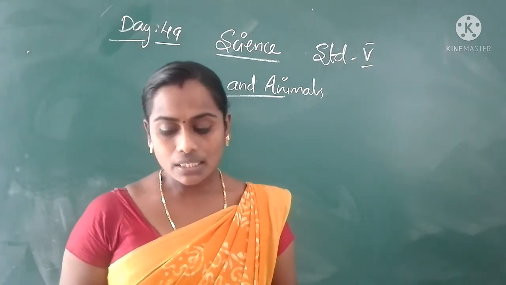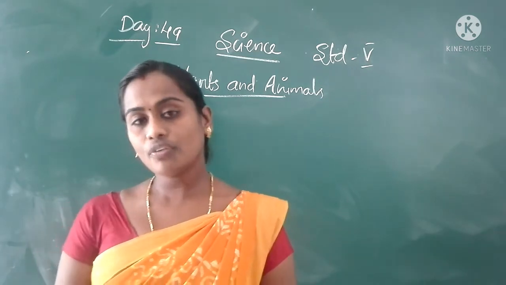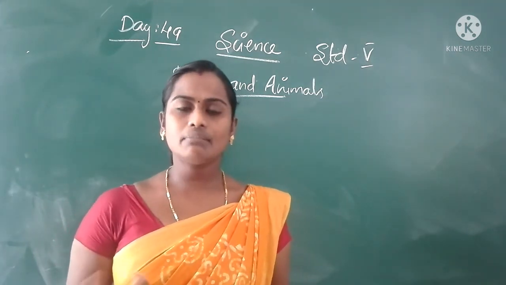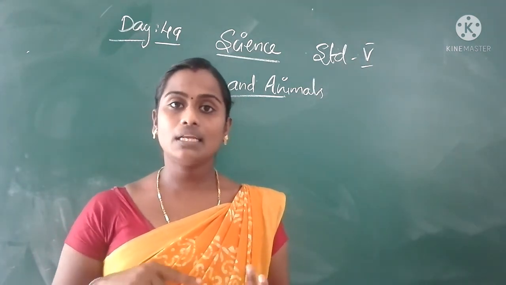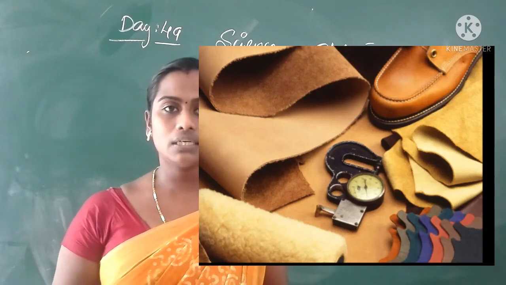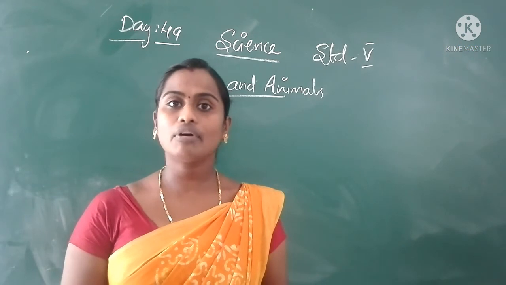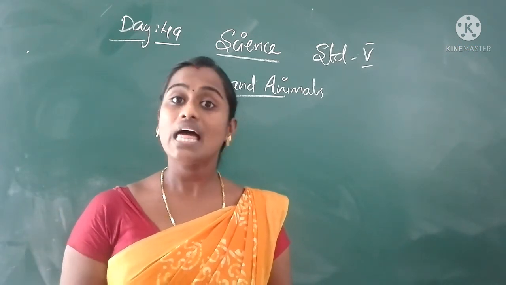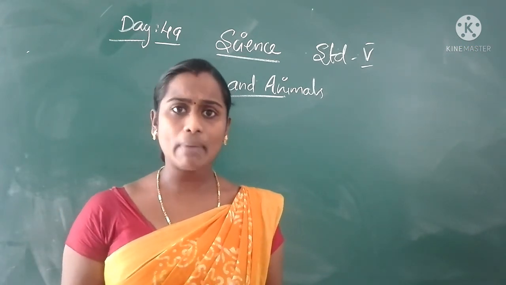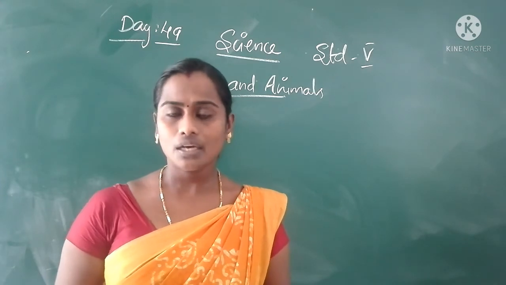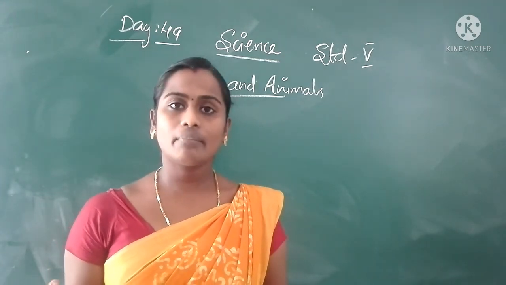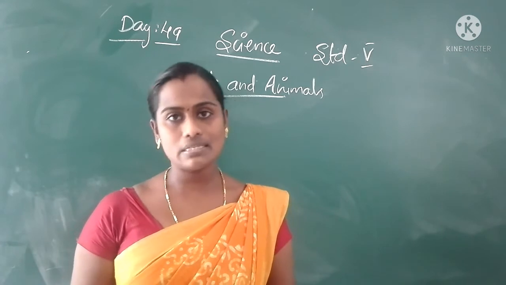And leather is made from the skin of animals, like camel, bull, and buffaloes. Their skin is used to make leather, and we can use leather bags, shoes, belts. All these are made from the skins of some animals.